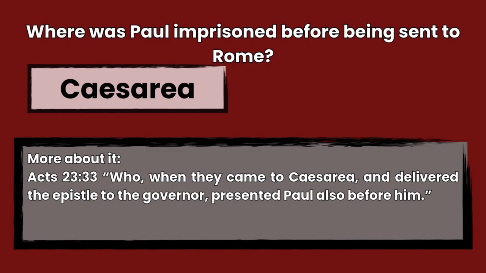The answer is Caesarea, Acts 23:33. Who, when they came to Caesarea and delivered the epistle to the governor, presented Paul also before him.